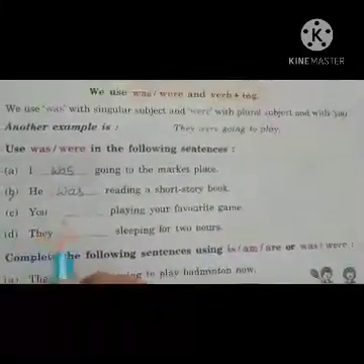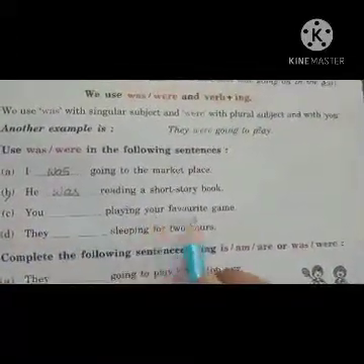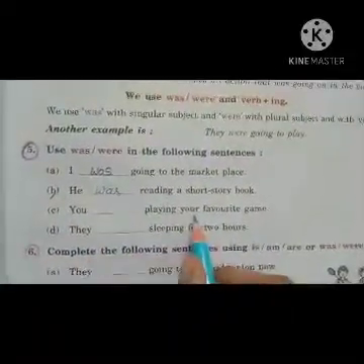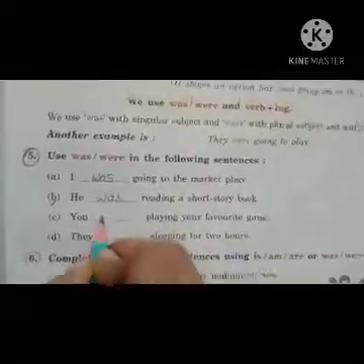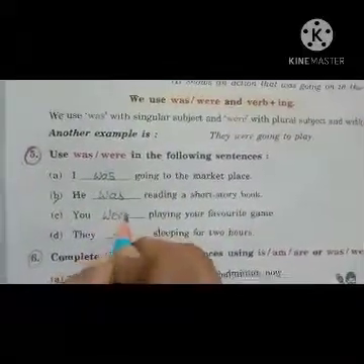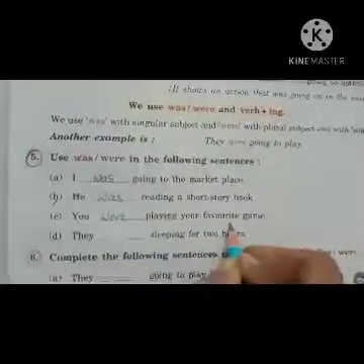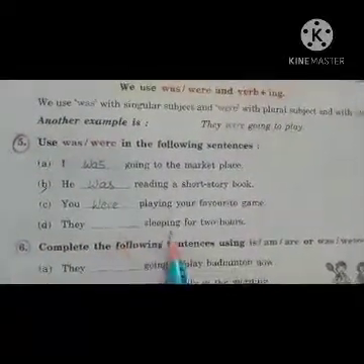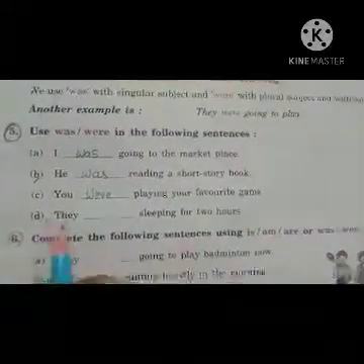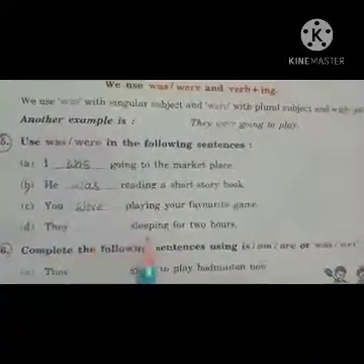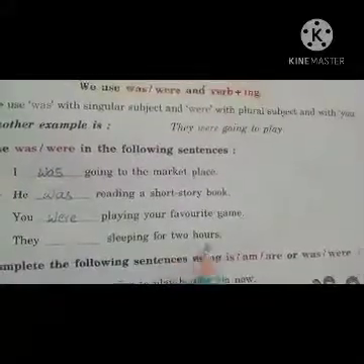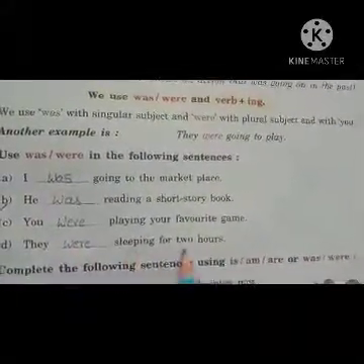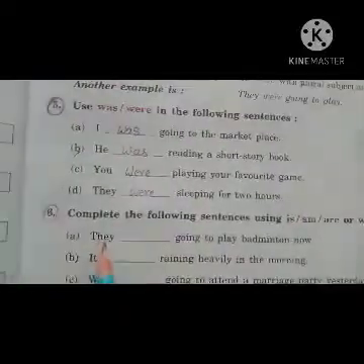Next, C bit. You dash playing your favorite game. You were playing your favorite game. Next, D bit. They dash sleeping for 2 hours. They were sleeping for 2 hours.